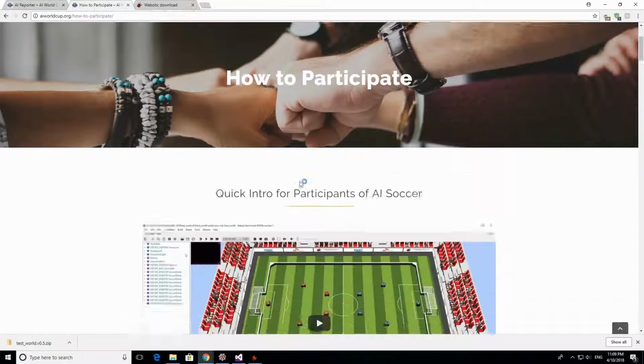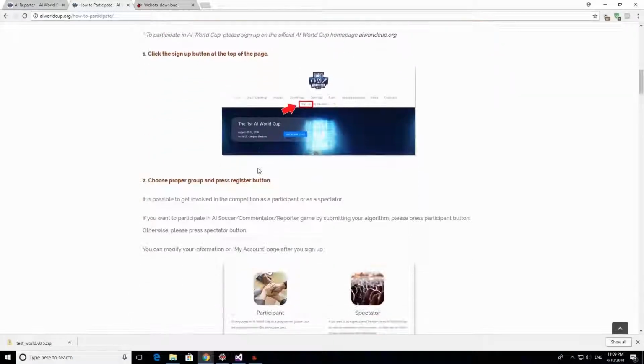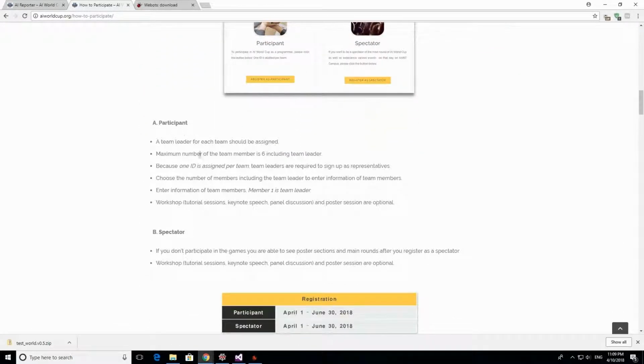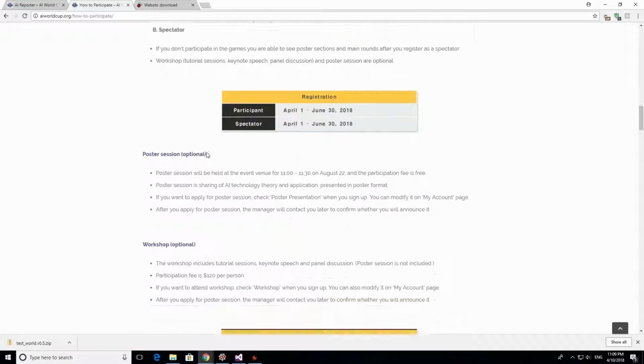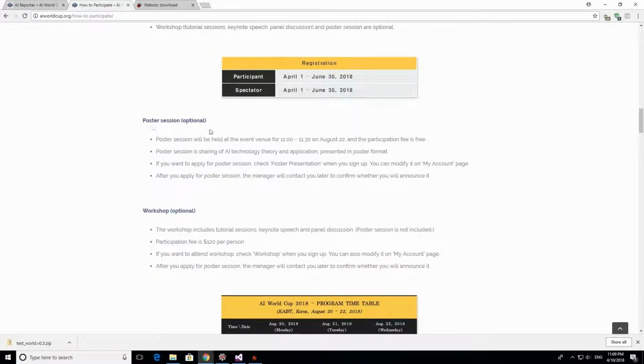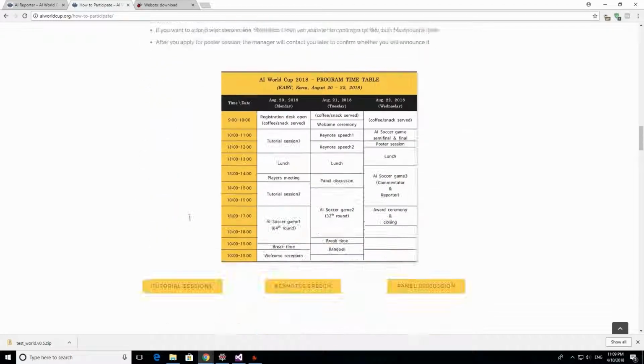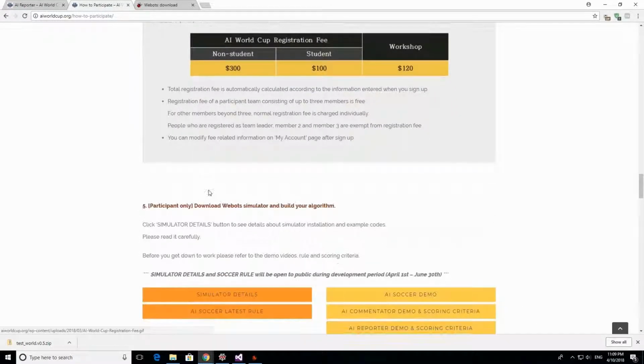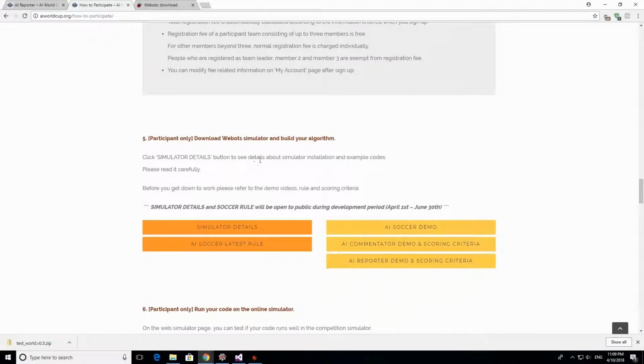Coming back to the how to participate, all these details that I mentioned are explained here. So you can come here and read if you want to participate in the poster session, in the workshop. After that, you go to the fun part, that is to install the simulator and start to develop your own AI reporter algorithm. So we're going to click here in simulator details.